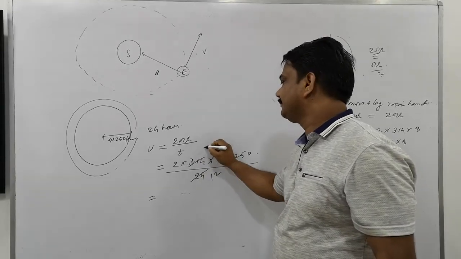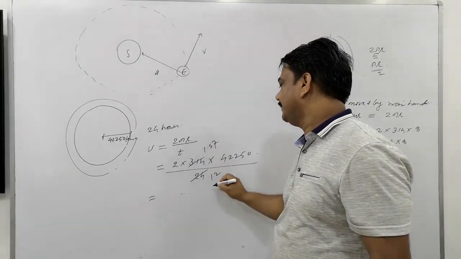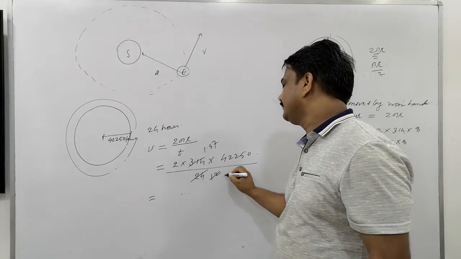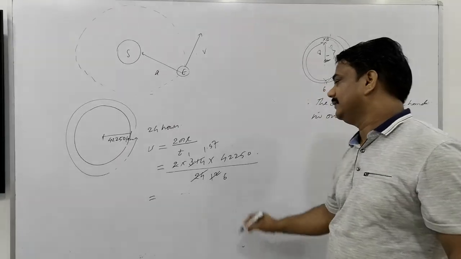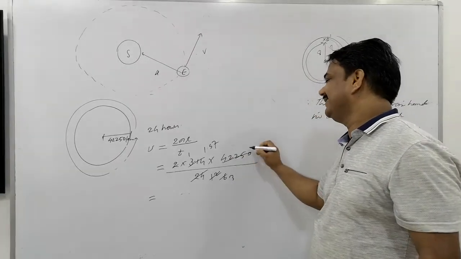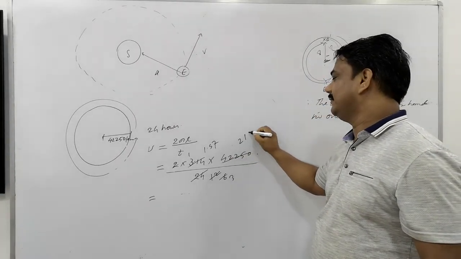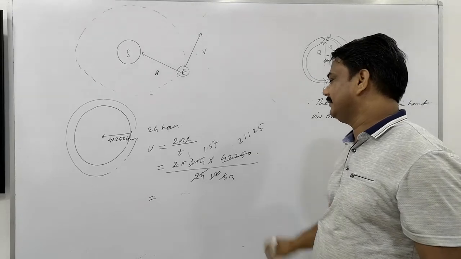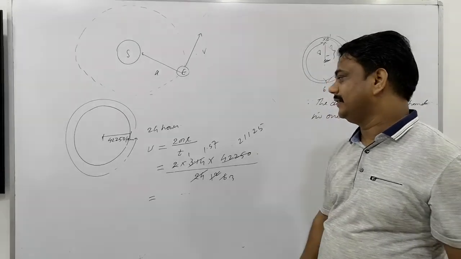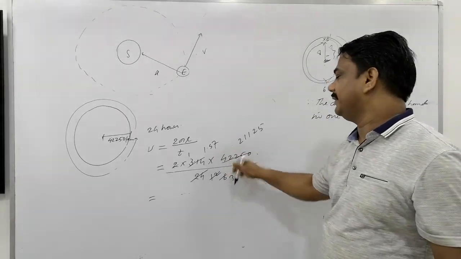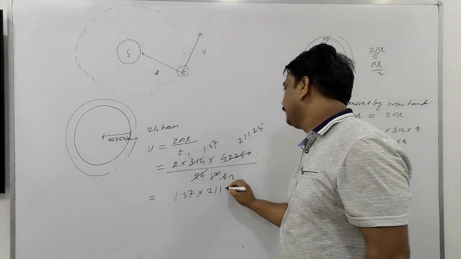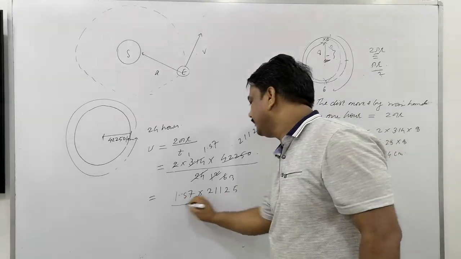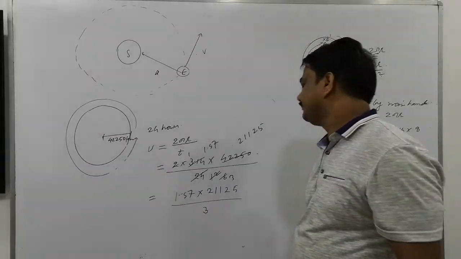It's 12. 1.57. What is it here? 6. It's 1. Is that clear? So it can also be cancelled. 3. What is that? 2. 2 1 1 2 5. 3 is coming here now. Now 157, 1.57 is 2 multiplied by 21125 divided by 3.